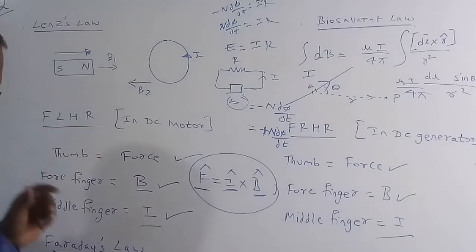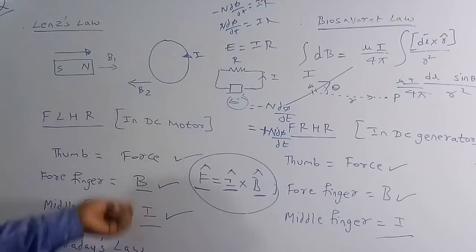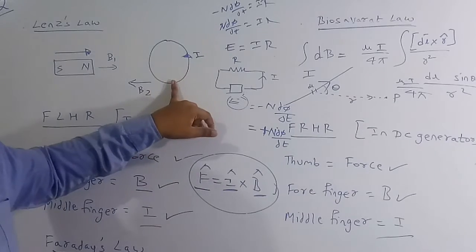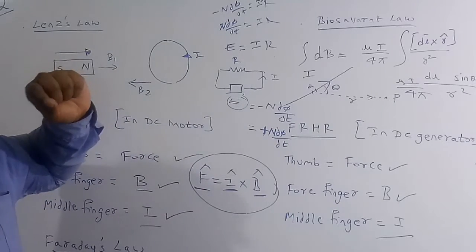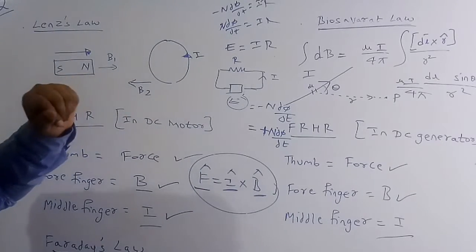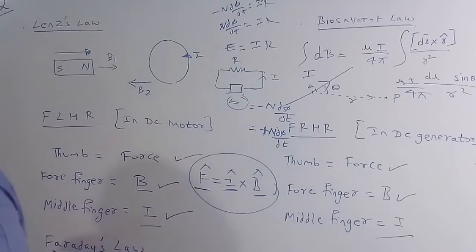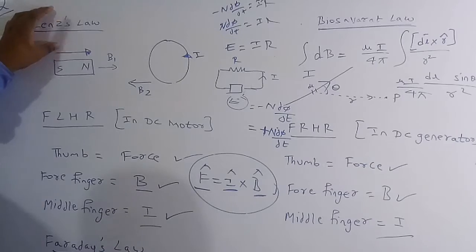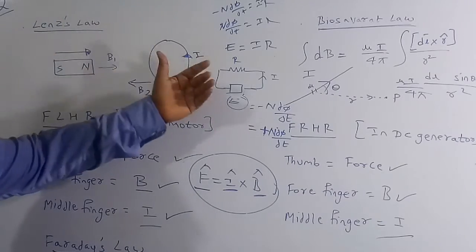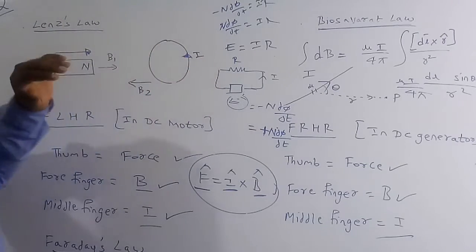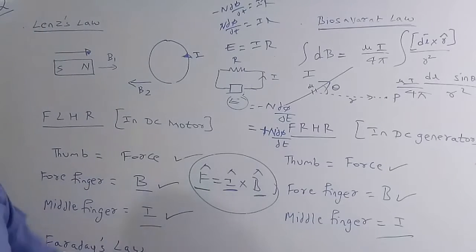So Faraday's law gives you the exact value of the EMF induced in this coil. It is a mathematical expression. In this question they ask which law gives you the direction of the induced EMF. With the help of Lenz law, we know the polarity in which the EMF is induced. So we can say Lenz law is the correct solution of this question.